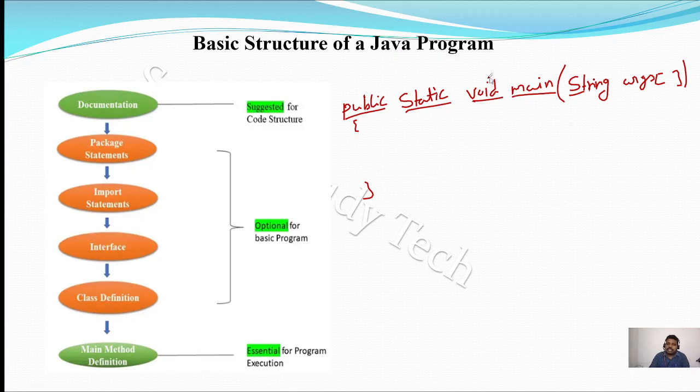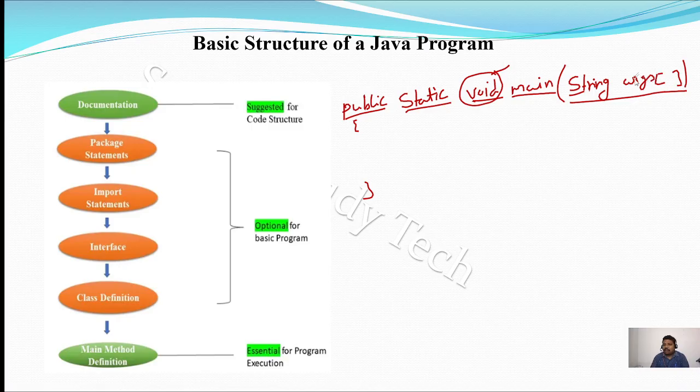So void means, in C, if you do not return anything, you cannot give void also. But in the Java programming language, if you define any method and do not return anything from that method, in that case also you can use void. So void means nothing will be returned. Main is a function and String is a predefined class. That's why any predefined class in Java starts with a capital letter. So arguments means command line arguments.